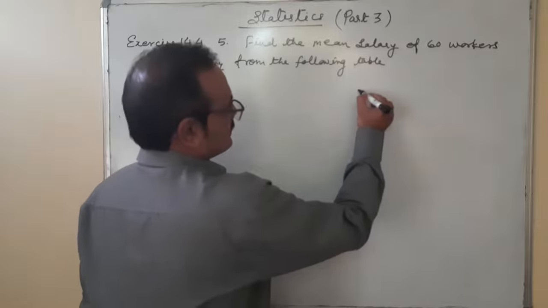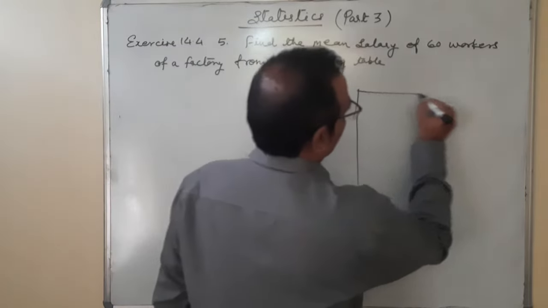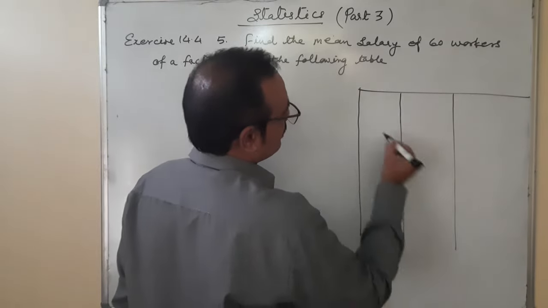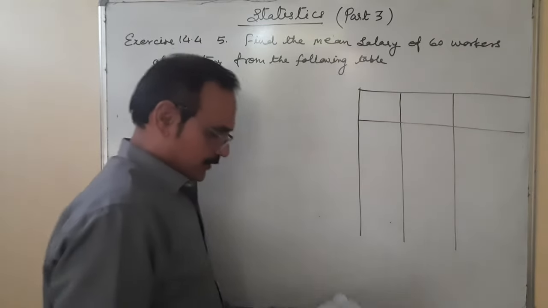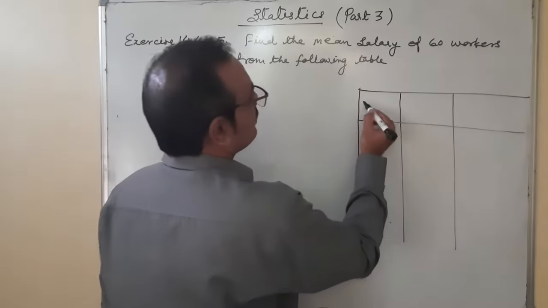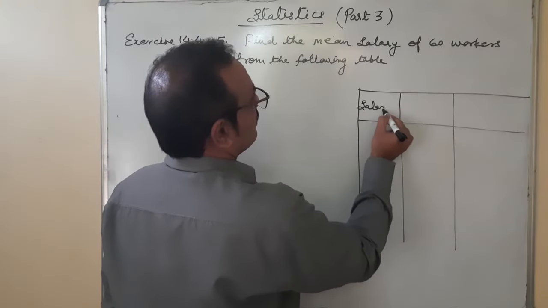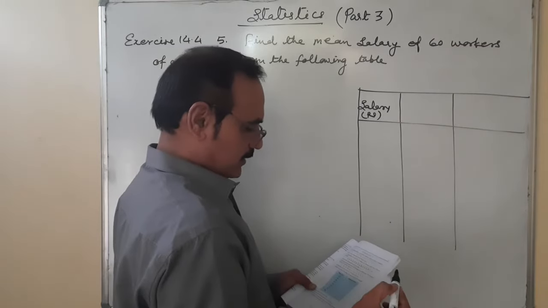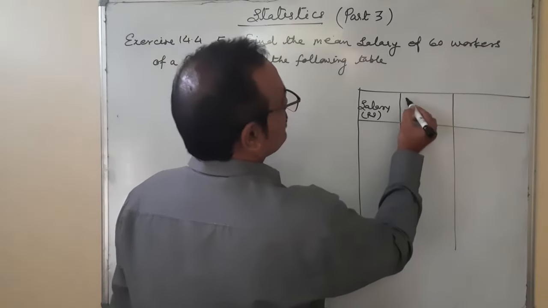The table is there. Salary in rupees and number of workers.